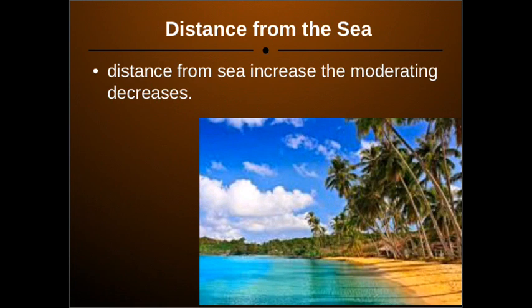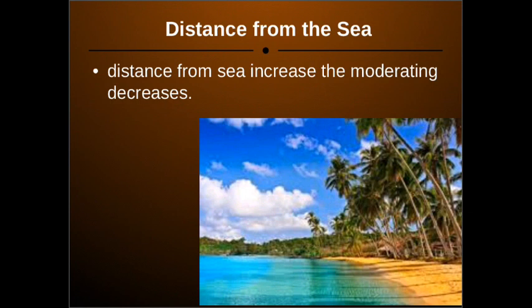So if the area is at a distance from the sea, that moderating effect will decrease. That means that area will be more extreme. Extreme type of climate means summer is very hot and winter is very cold. But the area which is nearby the sea is moderating. It's not very hot in the summer, not very cold in the winter.